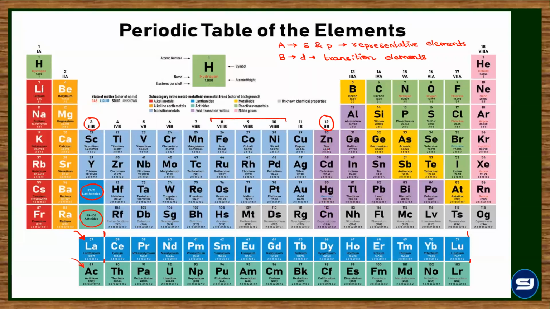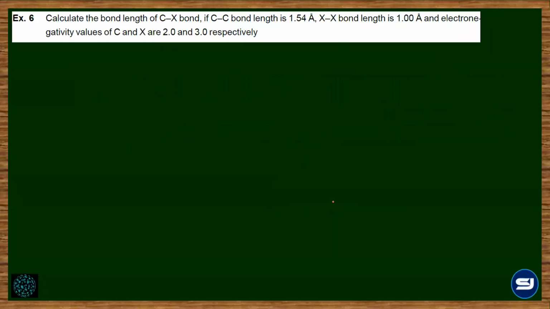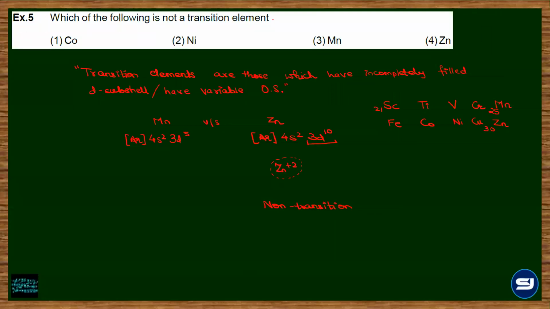The main three elements are zinc, cadmium, mercury. One more, if you can remember, it's copernicium. ठीक है? So for not a transition element, remember the whole group 12 as non-transition elements, and the elements are zinc, cadmium, mercury, copernicium.